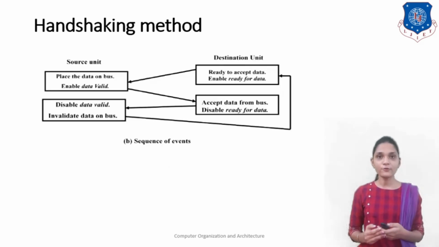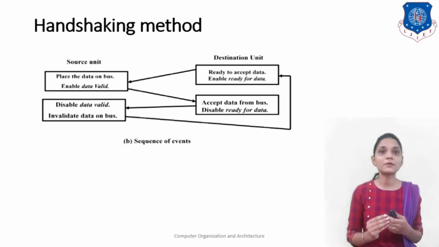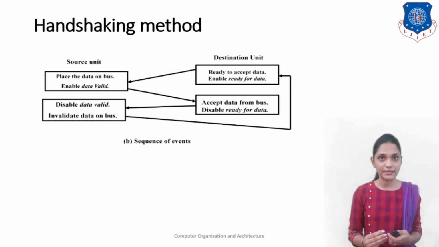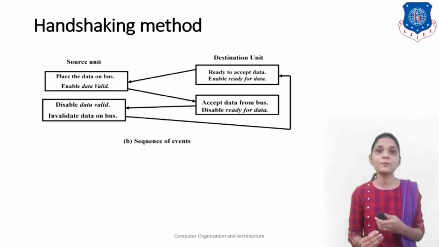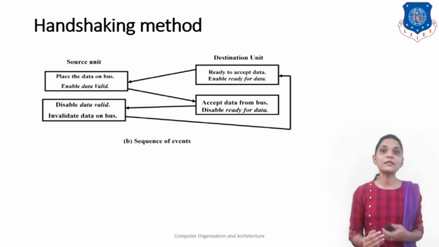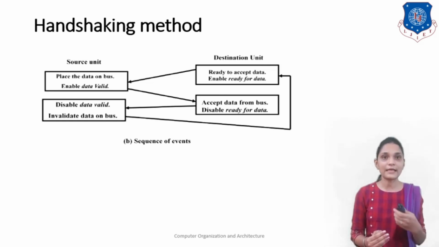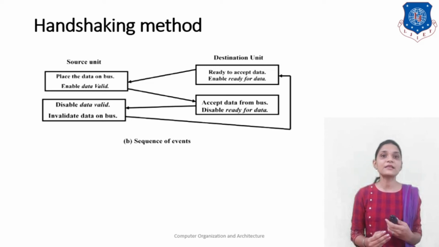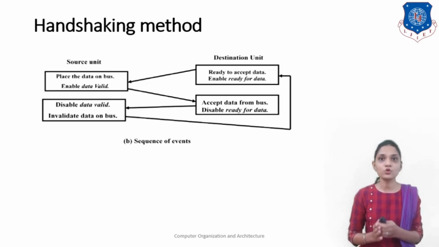Here is the flow chart for the handshaking method. This method is initiated by the destination giving the signal ready for data. Then the source unit will place the data on the bus and enable the data valid signal. Then the destination unit accepts the data from the data bus and disables the ready for data signal to indicate that it has already received the data. After that, the source unit disables the data valid signal and invalidates the data on the bus.